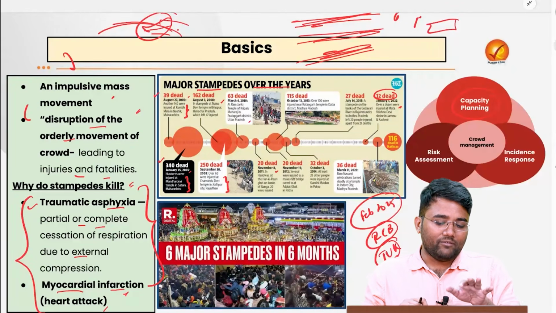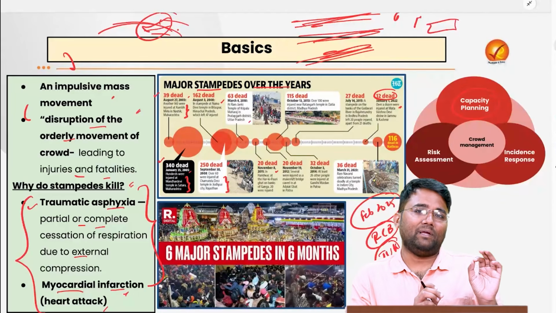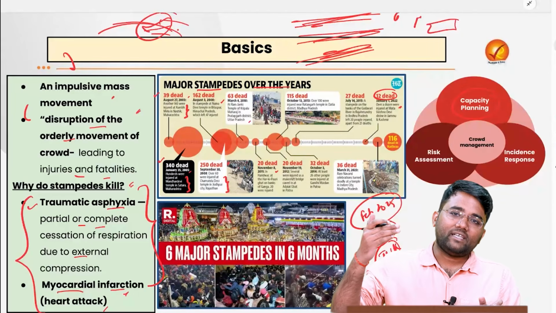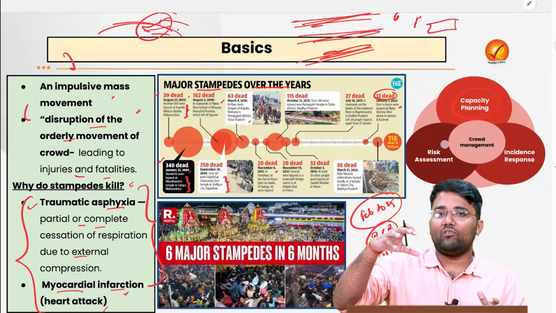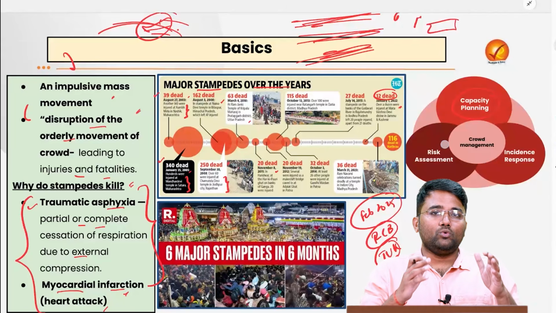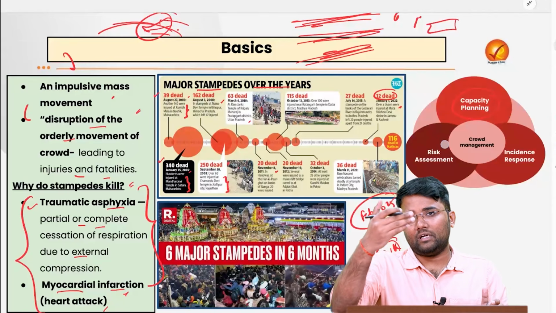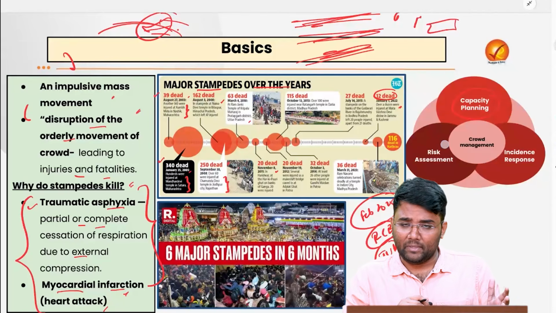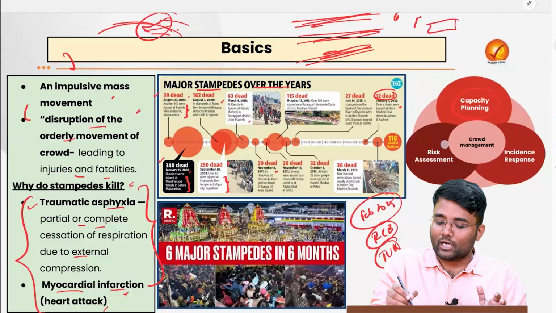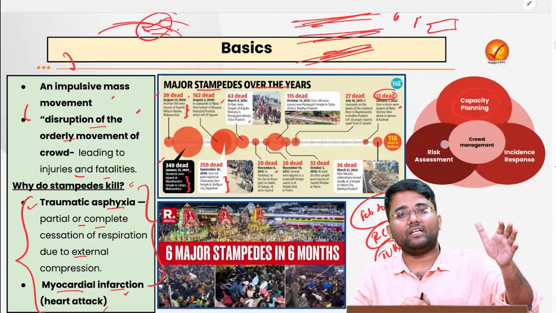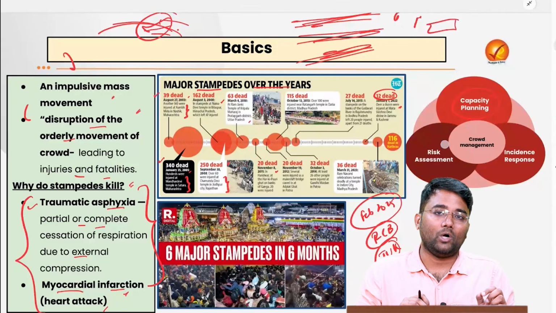For example, what we are witnessing is that a huge portion of these stampede incidents are happening in temple areas. It is because these temples are ancient and they are not built according to the needs of the 21st century. They have a smaller garbhagriha and everyone wants to visit that garbhagriha or have a look at the main deity. And in that particular condition, if there is too much crowd and that crowd is not managed properly, everyone will be coming into the smaller area of the temple, that might lead to the disruption in the orderly movement.